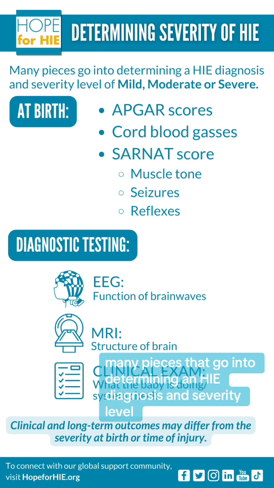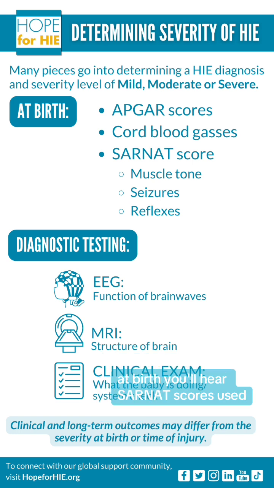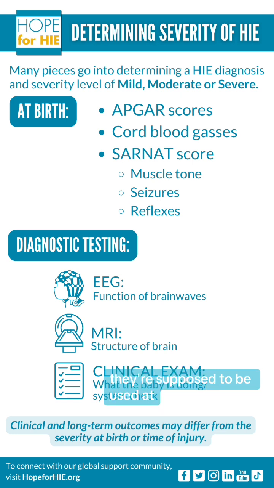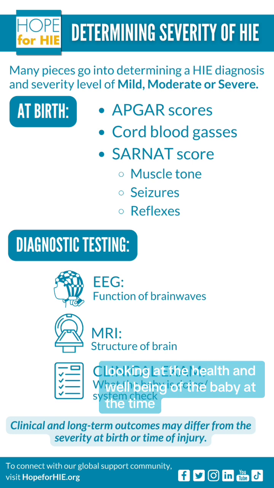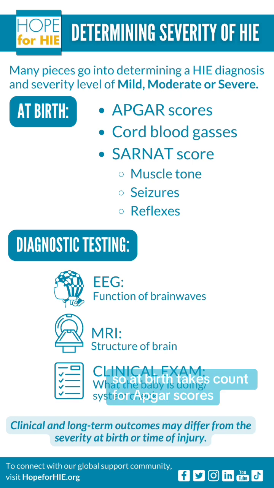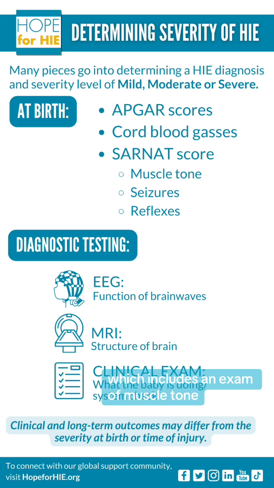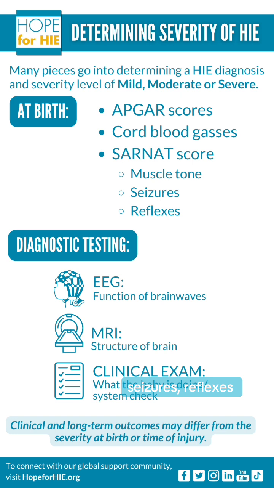This question comes up a lot about how you determine the severity of HIE. There's many pieces that go into determining an HIE diagnosis and severity level. At birth, you'll hear SARNAT scores used. Those are truly not meant to be a prognostic scale. They're supposed to be used at looking at the health and well-being of the baby at the time. So at birth, that takes account for APGAR scores, cord blood gases, and again, that SARNAT score, which includes an exam of muscle tone, seizures, reflexes, etc.